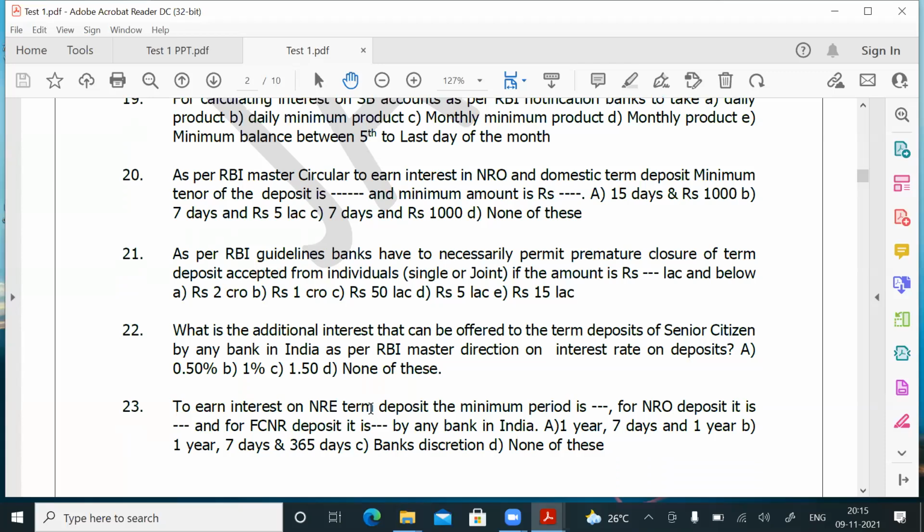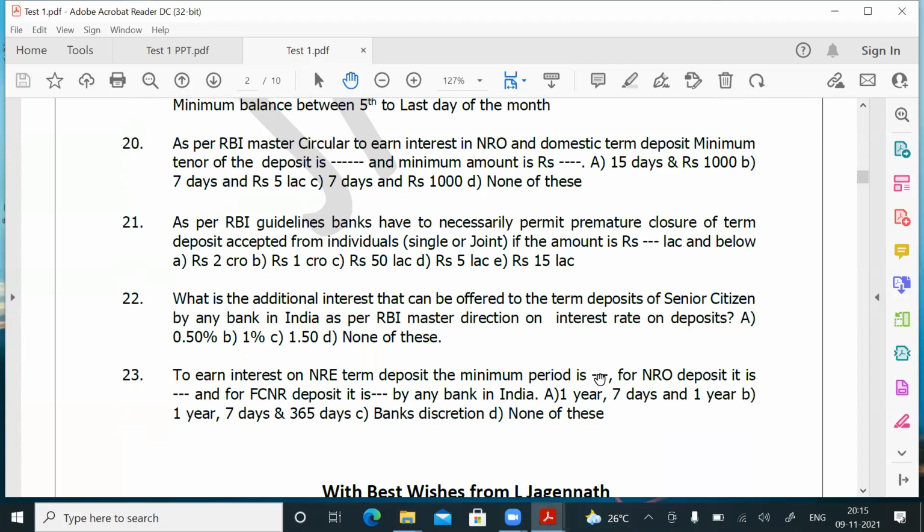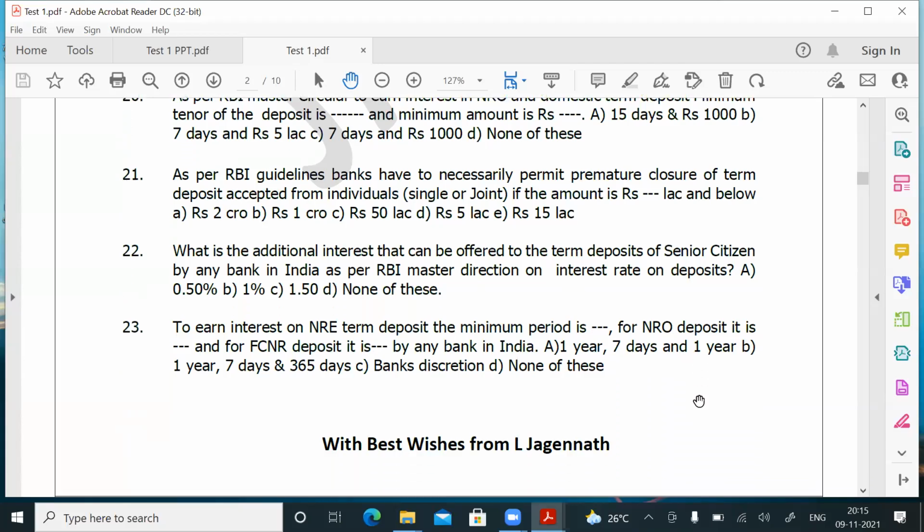Question number 23. To earn interest on NRE term deposit, the minimum period is 1 year, you know. For NRO deposit, it is 7 days. For FCNR deposit, again, it is 1 year by any bank in India. So 1 year, 7 days and 1 year. So for question number 23, answer is A. Very simple question. Question number 24.